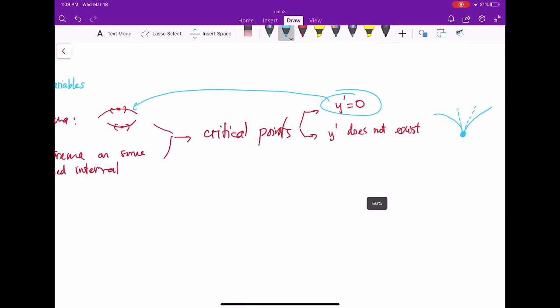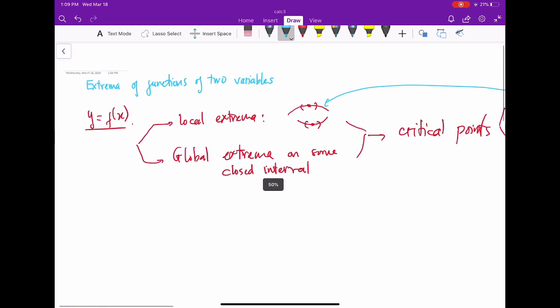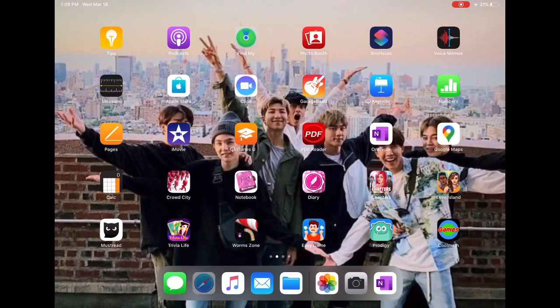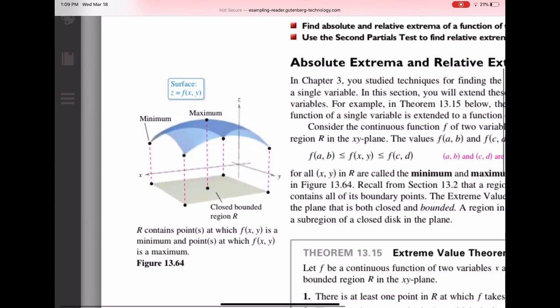All right, so how do we do that for a function of two variables? We use almost the same idea. Okay, so let me show you the picture. We have the following picture. For a function of two variables, we have a surface. For example, z equal to f of x and y. So we might have a maximum. The maximum in this picture is, I would say, a local maximum, right? But at the same time, that is a global maximum if we just restrict the domain to the rectangle, right?